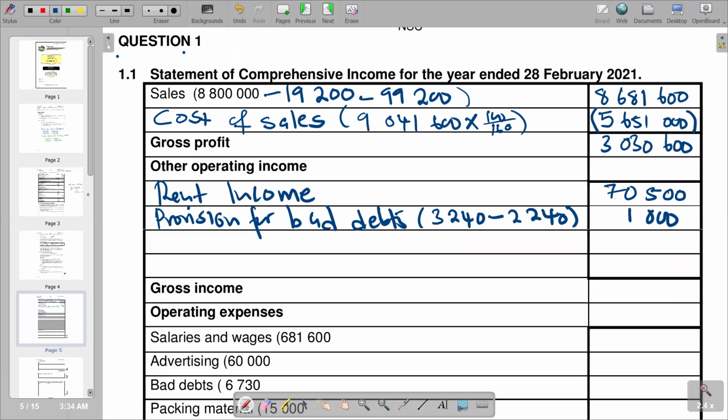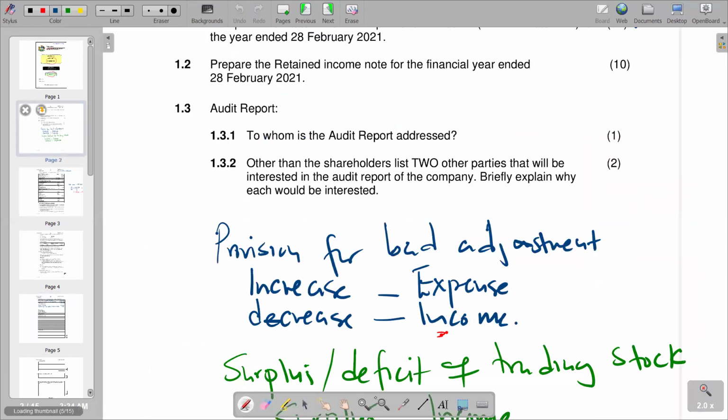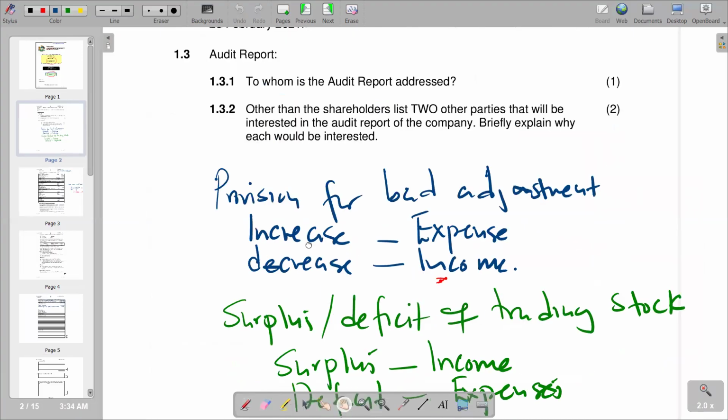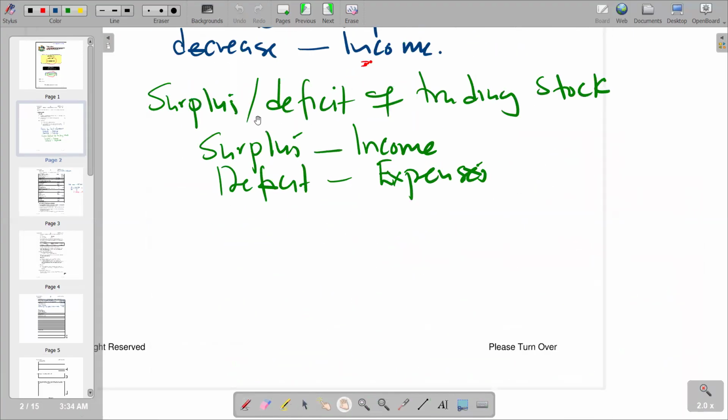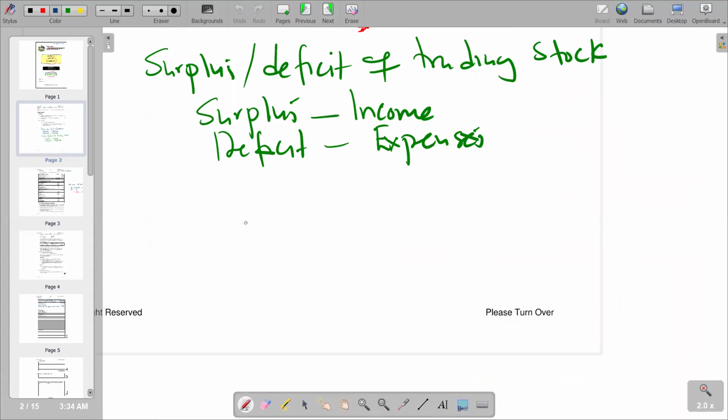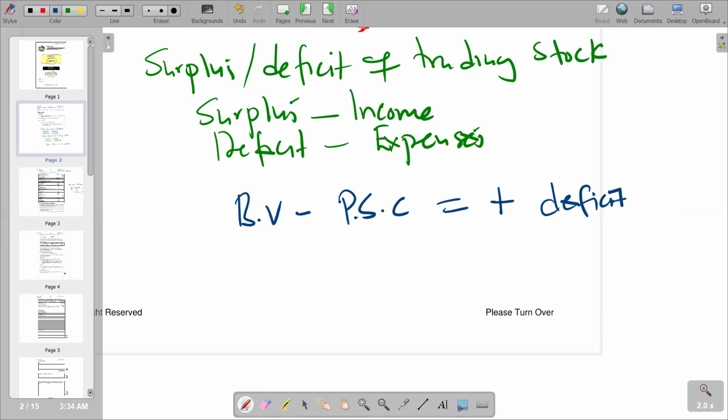Then we try to check again. Remember, we've got another adjustment that we need to make sure that it's not part of our other income section. We have got surplus or deficit of trading stock. So to calculate it, we are simply just going to say our book value minus the physical stock count figure that we have. So if you get it as a positive, it represents a deficit. If it's a negative, it's a surplus. So very important for us to take note.